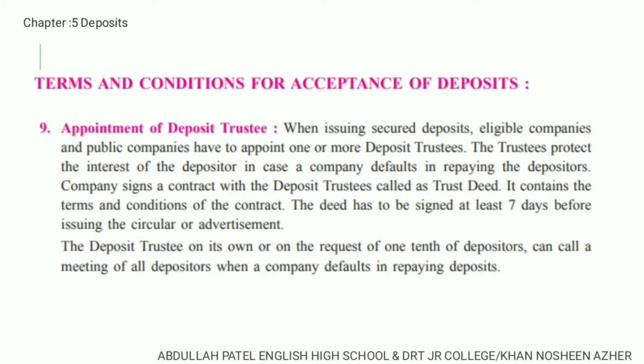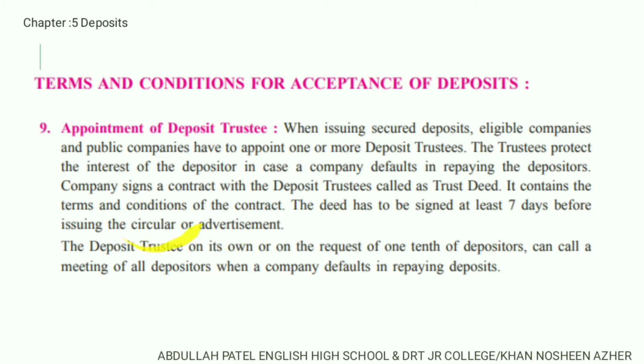To the depositor. So being a company, you have to sign a contract with the deposit trustees, and that contract is called the trust deed. It contains all the terms and conditions related to the acceptance of the deposit. The deed has to be signed at least 7 days before issuing the circular or advertisement.